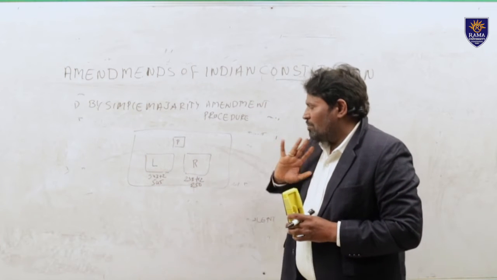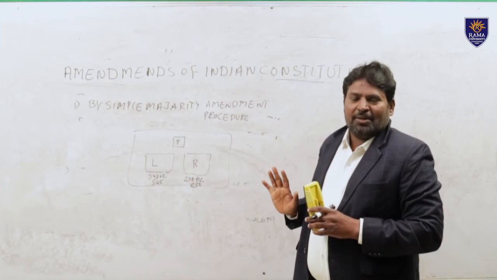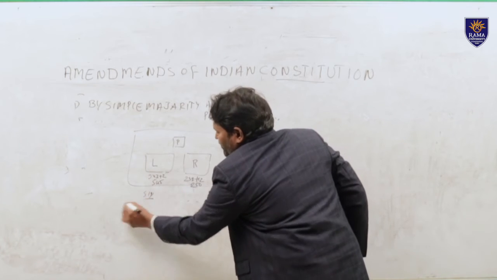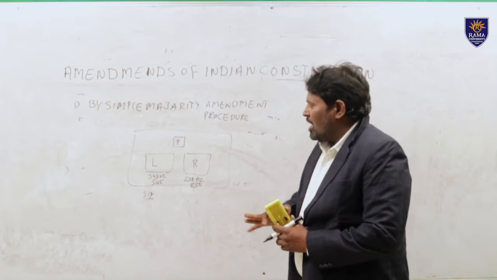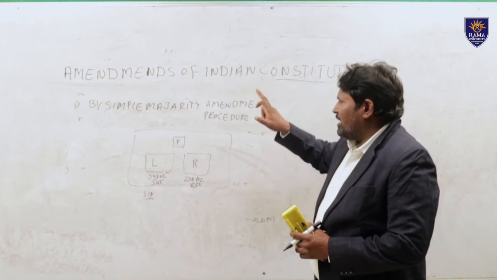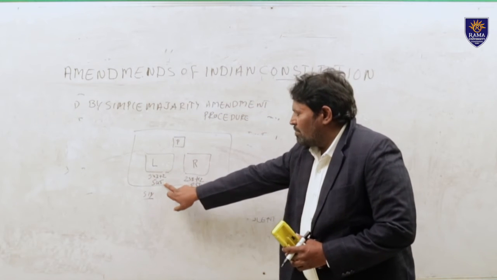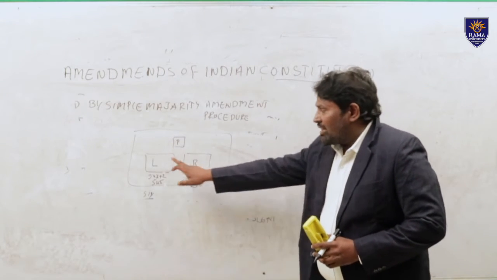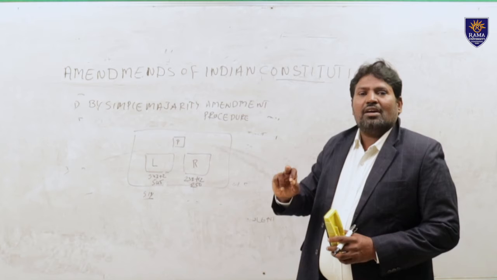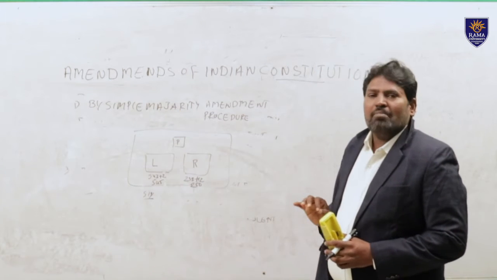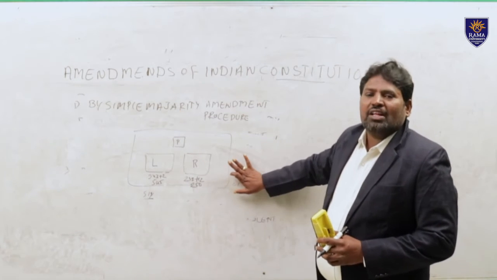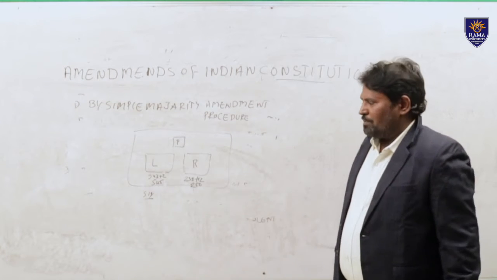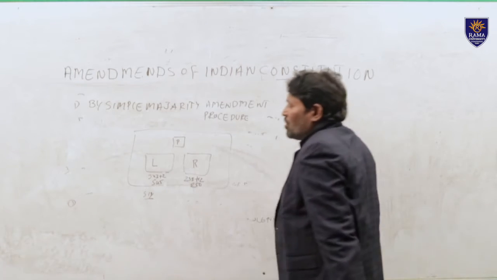Here our question is, what is meant by simple majority? Simple majority is 51% of the members. Suppose on the day of introducing the amendment bill in the Lok Sabha, the total members are 545, and out of 545, only 300 members attend. Out of those 300 members, 151 members are enough to pass the amendment bill. The same procedure is followed in the Rajya Sabha also. That is known as the simple majority amendment procedure. So in our Indian Constitution, what are the provisions?